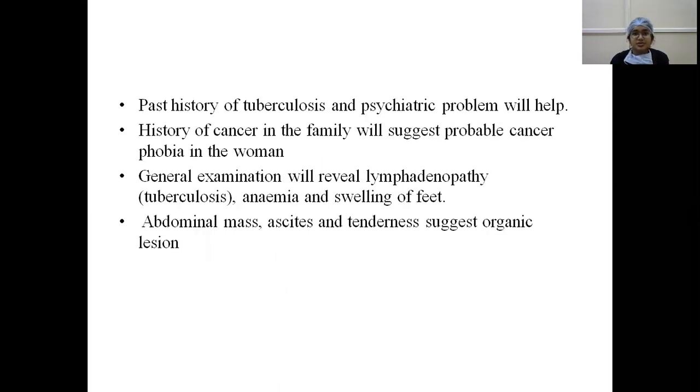So past history of tuberculosis and psychiatric problems will help. History of cancer in the family will suggest probable cancer phobia in the woman. General examination will reveal lymphadenopathy, tuberculosis, anemia, and swelling of feet. Abdominal mass, ascites, and tenderness suggest organic lesion.